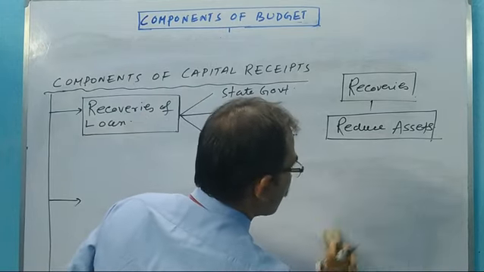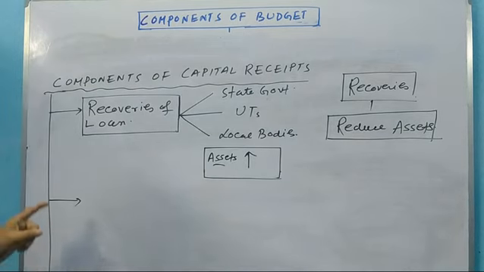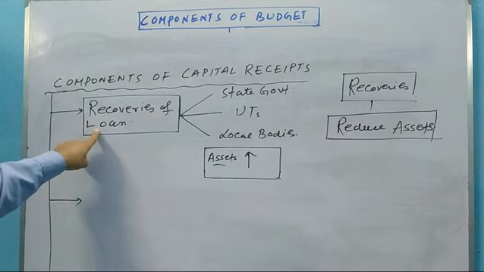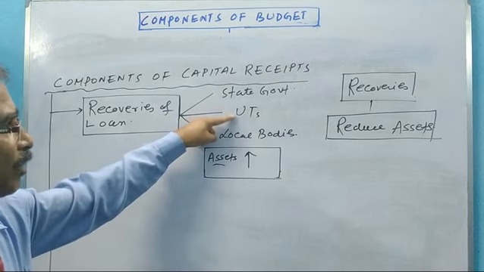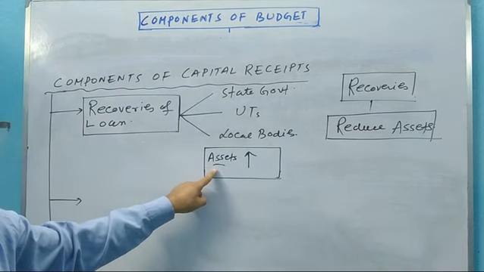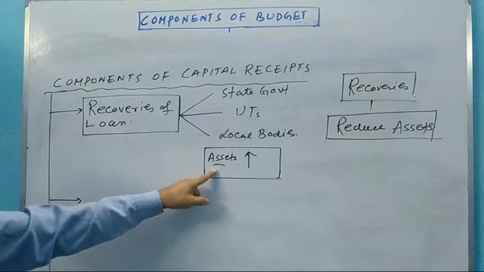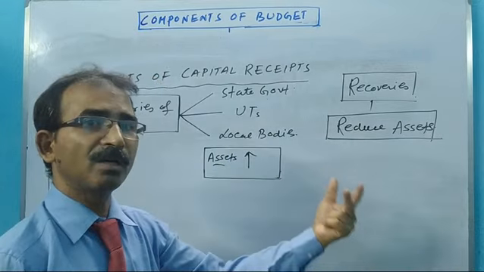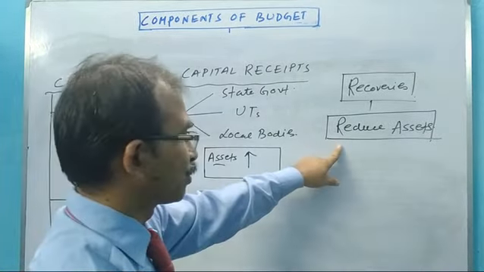So these two keywords you have to keep in your mind. Again I am repeating: during the time of loan, when the government is giving loan to the state governments, union territories and the local bodies, assets increase because that amount the central government puts on the balance sheet. And when the central government collects the money in recoveries, then it will reduce.